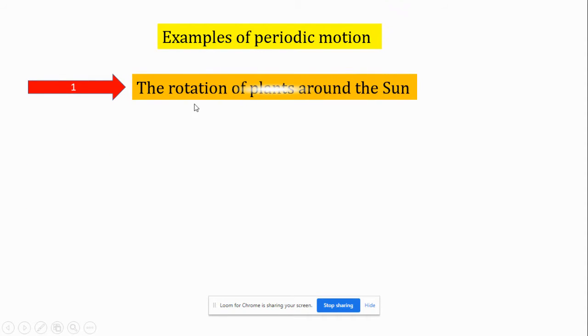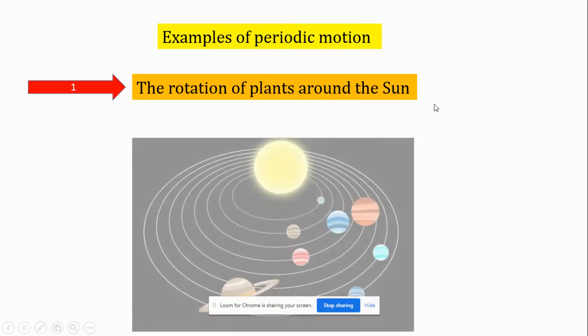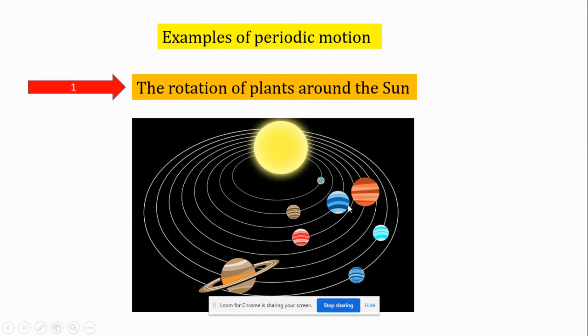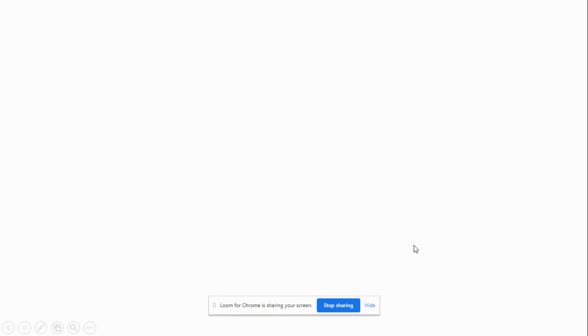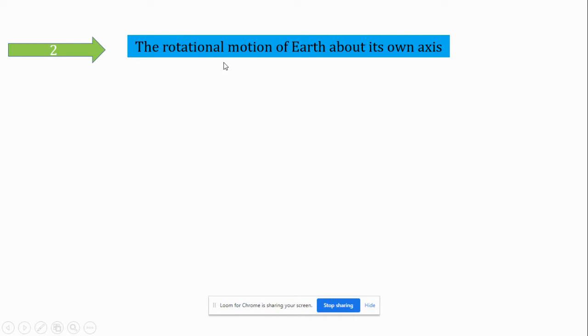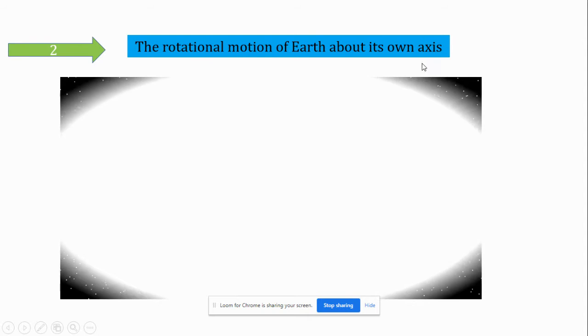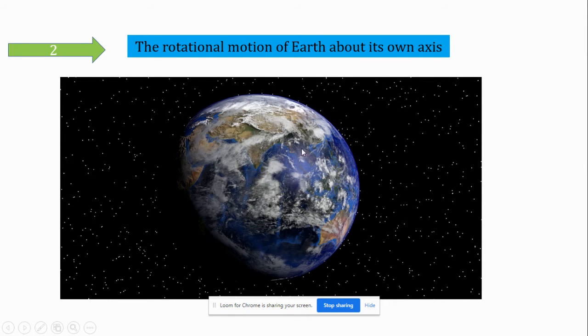First one, the rotation of planets around the sun. See here, all the planets are moving around the sun in a circular orbit periodically. The next example is the rotational motion of Earth about its own axis. When the Earth rotates about its own axis, it is also periodic.